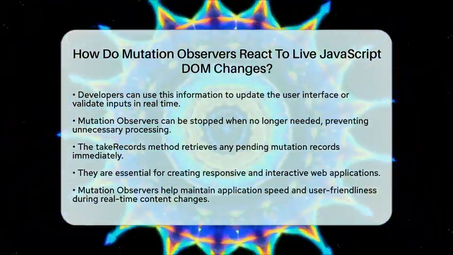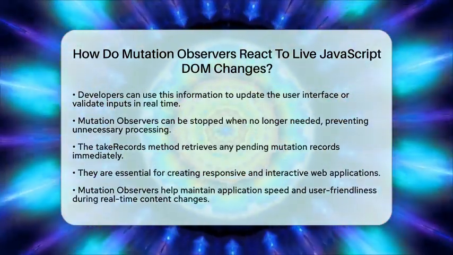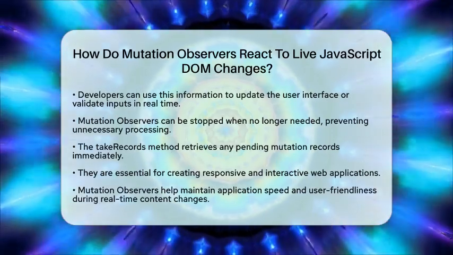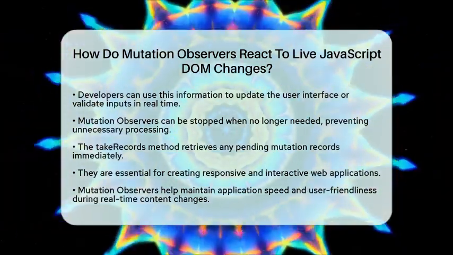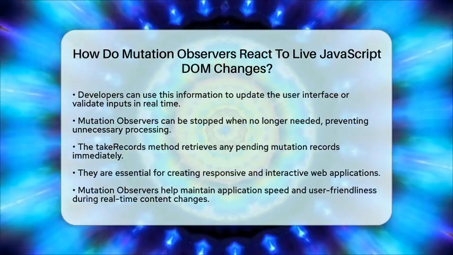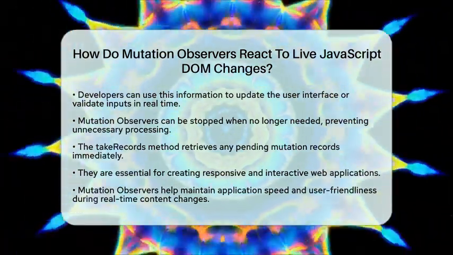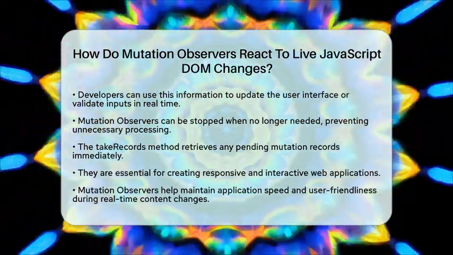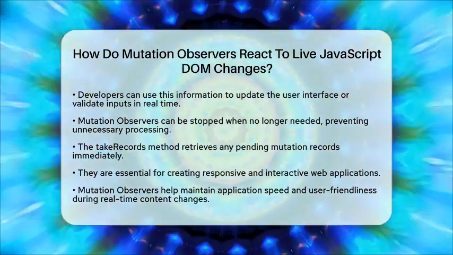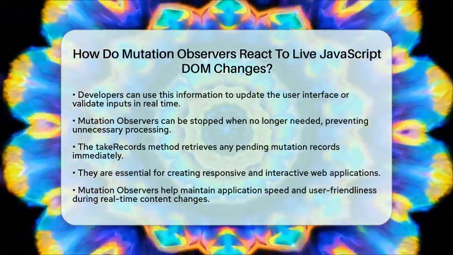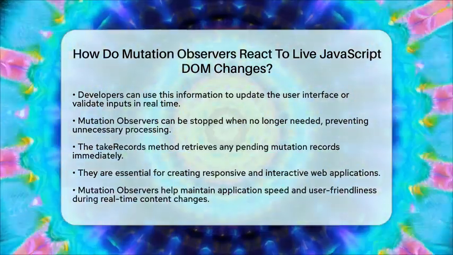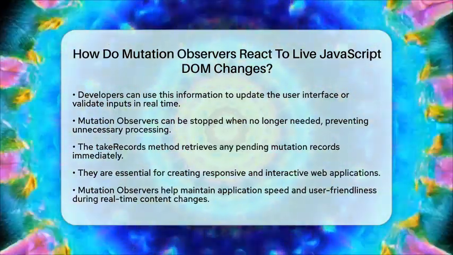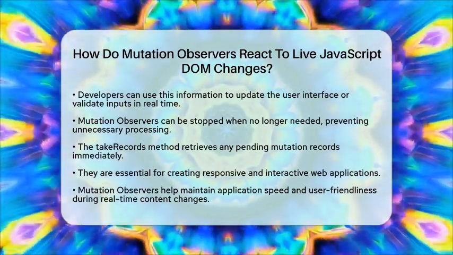From a web development perspective, mutation observers are essential for efficiently managing dynamic changes in the DOM. They help developers create responsive and interactive web applications that react instantly to updates made by JavaScript. By using mutation observers, you can ensure that your application remains fast and user-friendly, even as the content changes in real time. So, next time you see a web application that reacts quickly to your actions, remember that mutation observers are likely working behind the scenes to make it all happen.